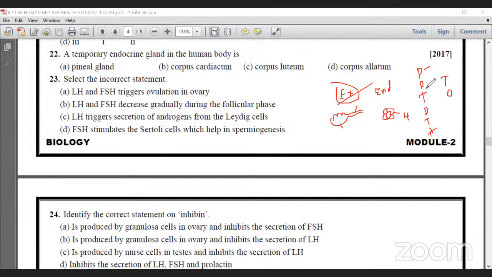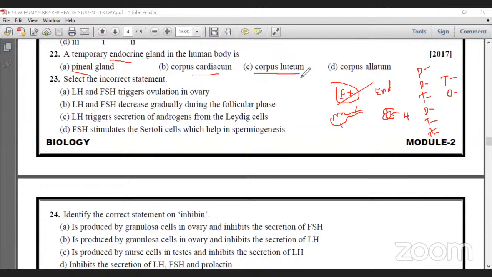Pituitary gland secretes many hormones. Pineal gland secretes melatonin. Thyroid gland secretes thyroxine. Parathyroid gland secretes parathormone. Thymus gland secretes thymosin. Adrenal gland secretes adrenaline. Testes secrete androgen. Ovary produces estrogen and progesterone. But here the question is about a temporary endocrine gland. These are regular endocrine glands.